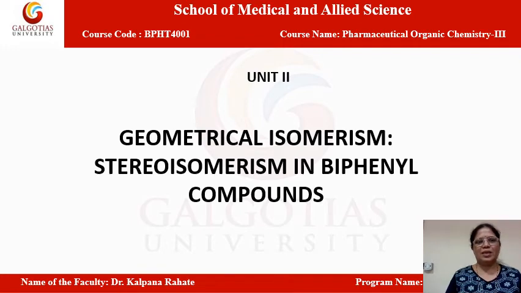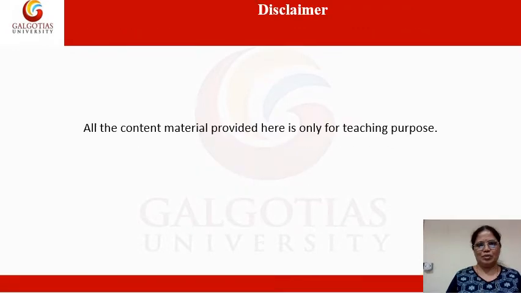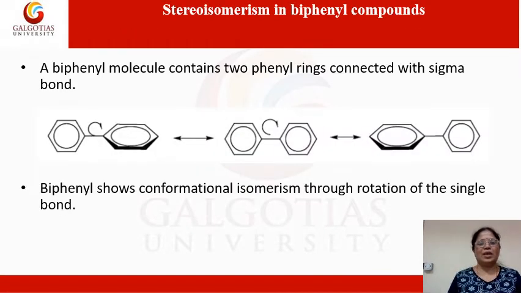Today we will study about the stereoisomerism in biphenyl compounds. So what are biphenyl compounds? Biphenyl compounds are those which contain two phenyl rings, and these two phenyl rings are connected with a sigma bond. So we can see in this picture, the two phenyl rings are connected with one sigma bond, and such compounds having the two phenyl rings, some of them show conformational isomerism through rotation of a single bond.